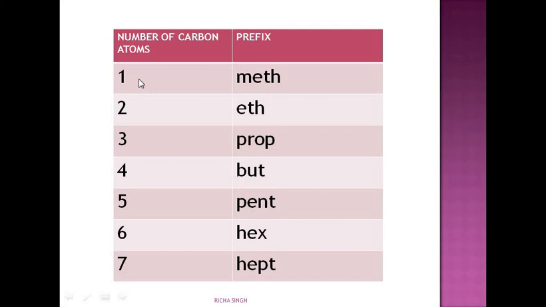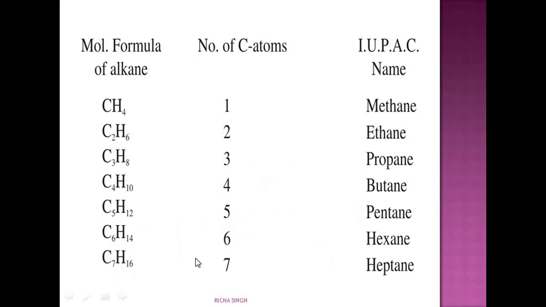If one carbon atom is there, the name is meth. For 2 it's eth, for 3 prop, 4 but, 5 pent, 6 hex, 7 hept, 8 oct, and so on. So let's first study alkanes. As I have told you, CnH2n+2 is the formula.